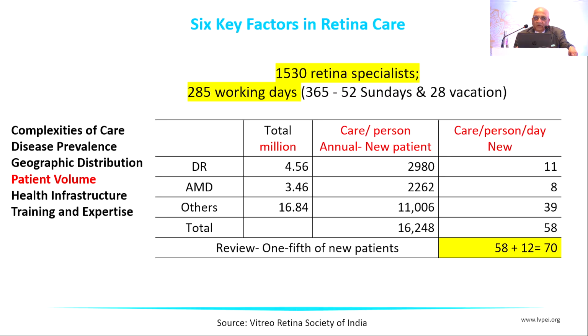As of the last count a couple of months ago, there were 1,500 retina specialists in the country registered in our society, Retinal Society India. If you divide by 285 working days, removing all the Sundays and holidays, then the burden of DR, AMD and other diseases requires examining 70 people a day, 58 for direct care and 12 for review patients.